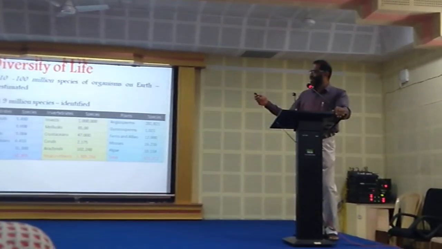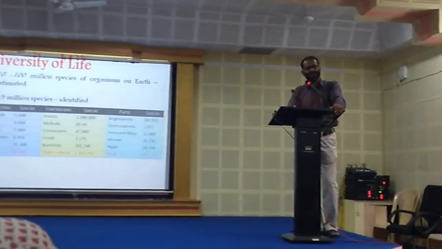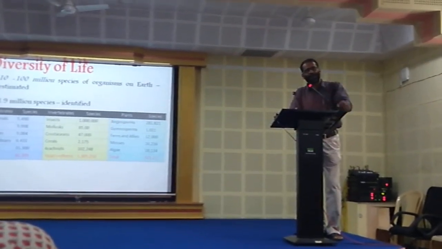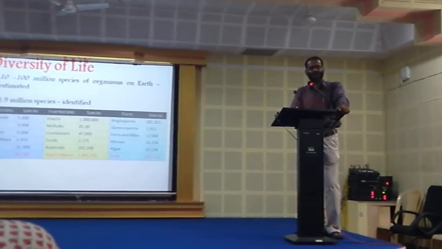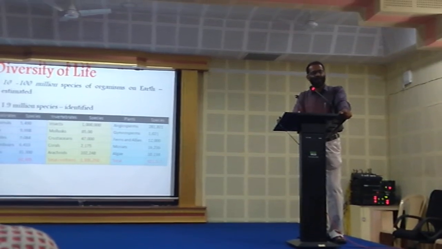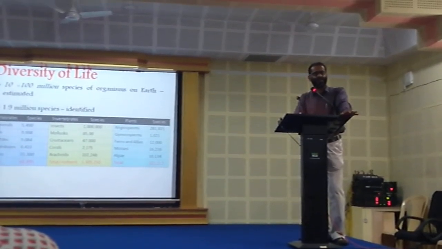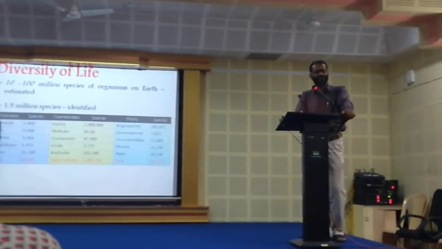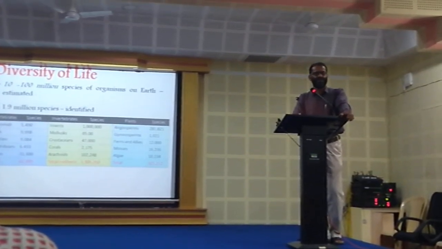So to identify 1.9 million species out of 10 to 100 million species, it took nearly 200 years, right from Aristotle to Linnaeus. So in 200 years, we were able to identify only 1.9 million species out of 100 million. So see where we are.